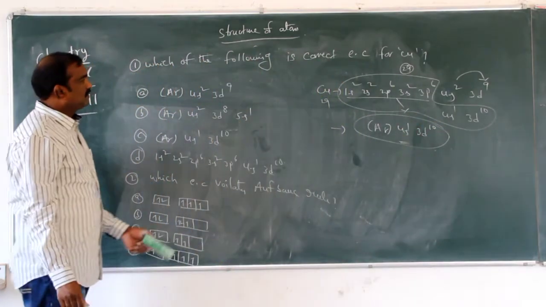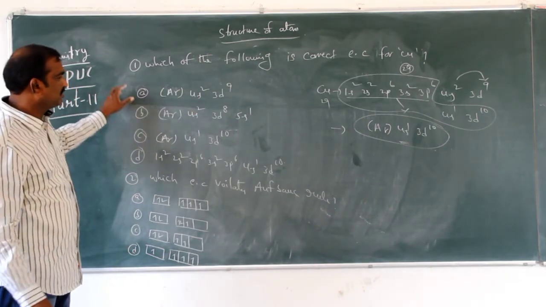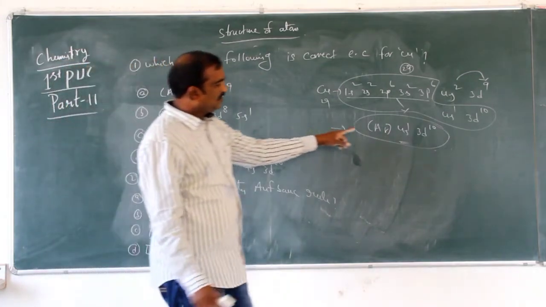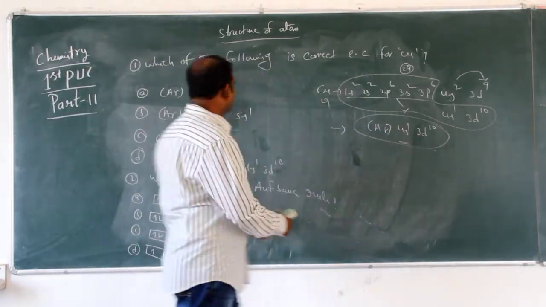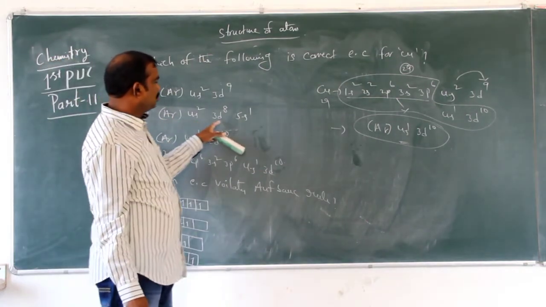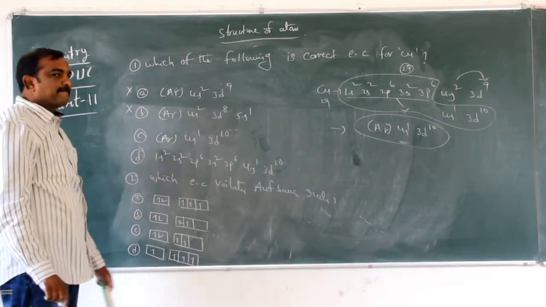Now which of the following is the correct electron configuration for copper? Which one is correct among these four? Argon 4s2 3d10 is wrong. Argon 4s2 3d8 5s1 will not come, so it is also wrong.